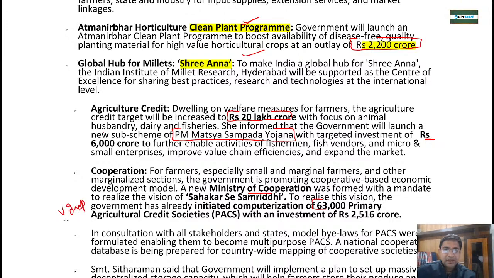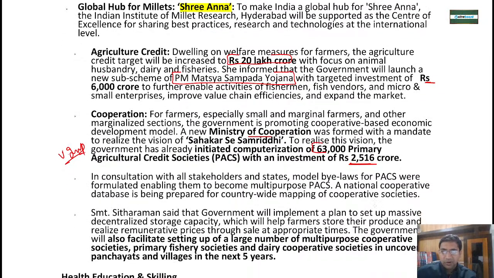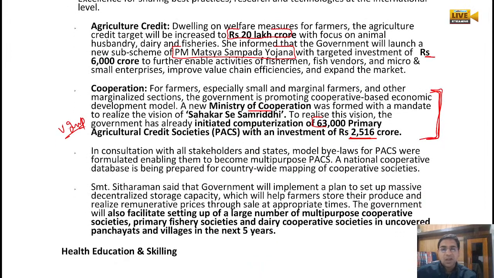How many agriculture credit societies have they computerized? 63,000. And how much investment have they given in that area? 2,516 crore. Very very important from your exam point of view. These data and facts are very important. For every ministry something unique is running, something unique is going on.